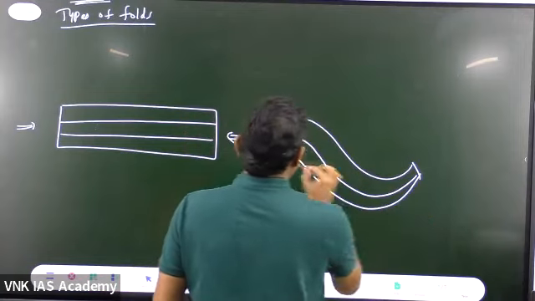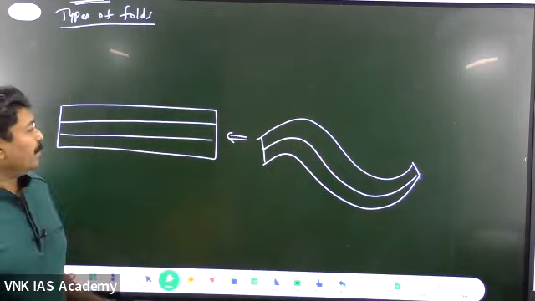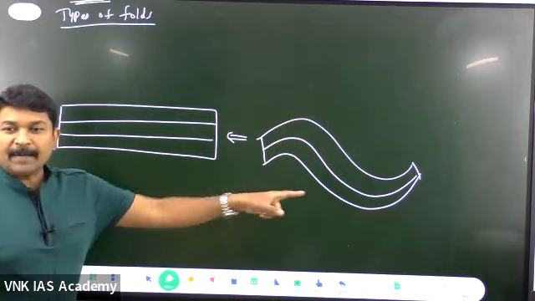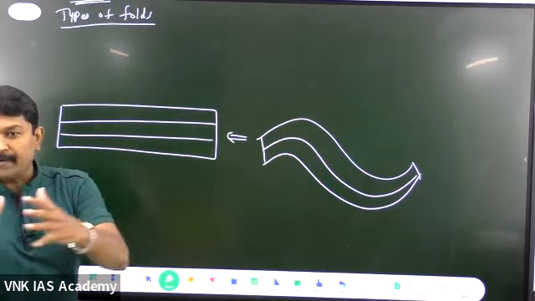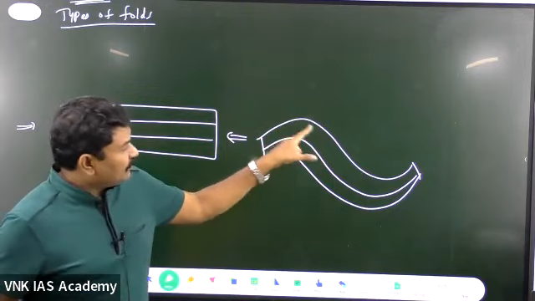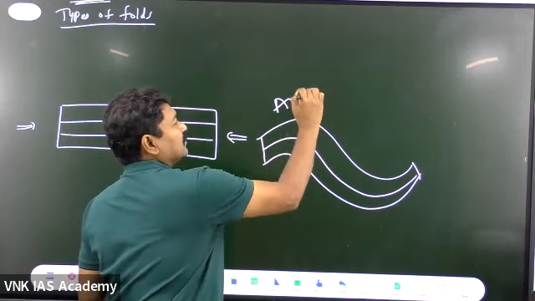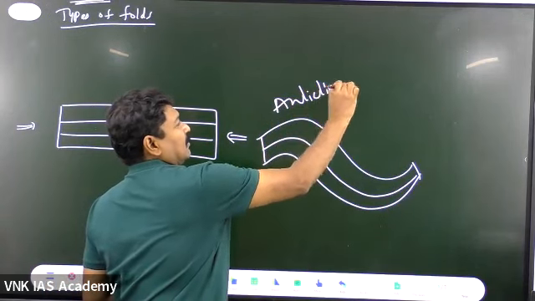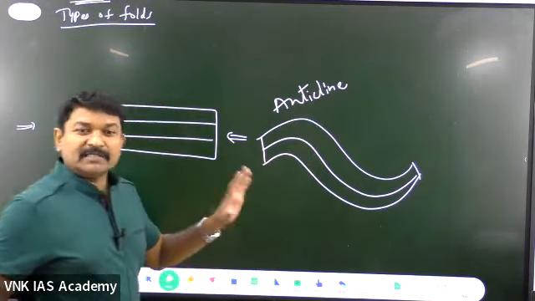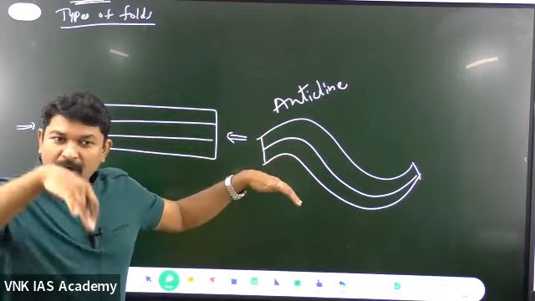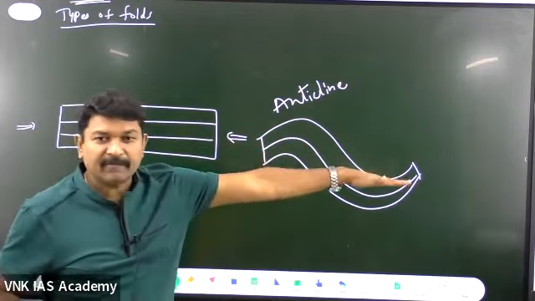All the terms are very important. Because of compression, what happened to the land? The land got deformed. This elevation is called an anticline. What is an anticline? Nothing but the opposite of the flat surface.